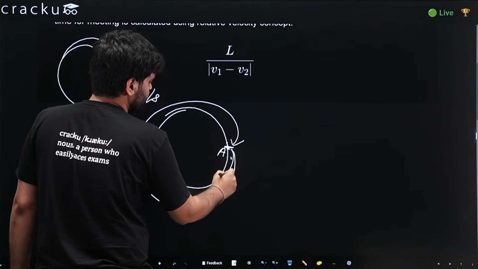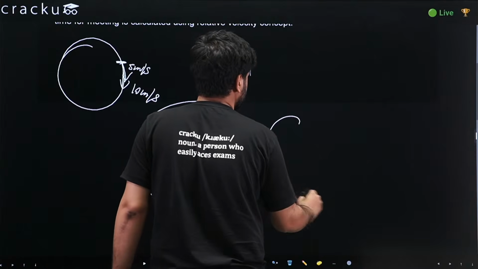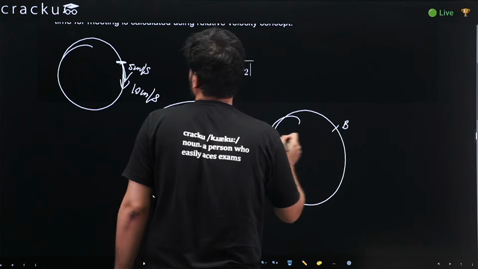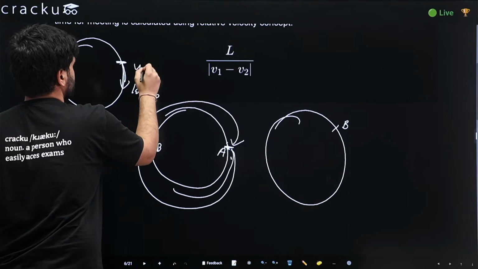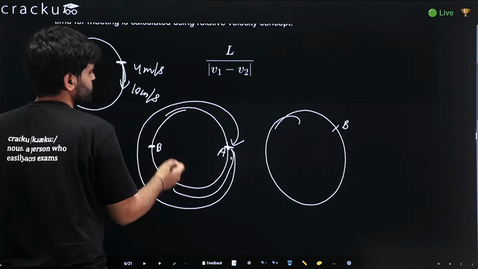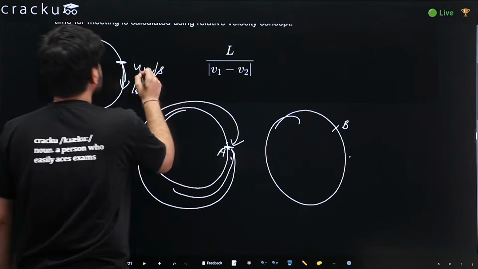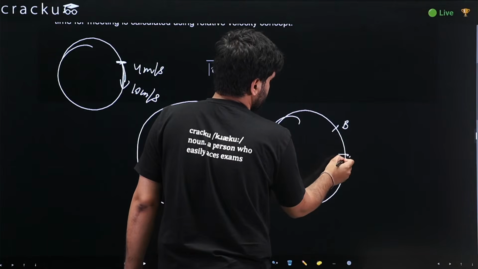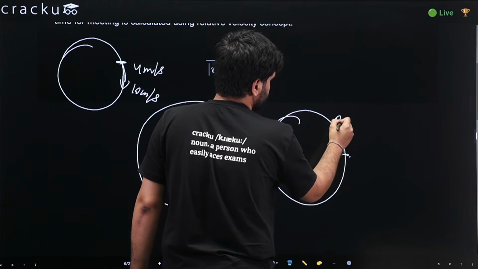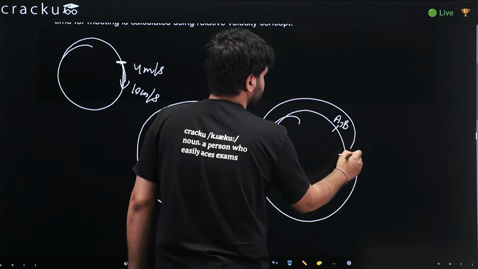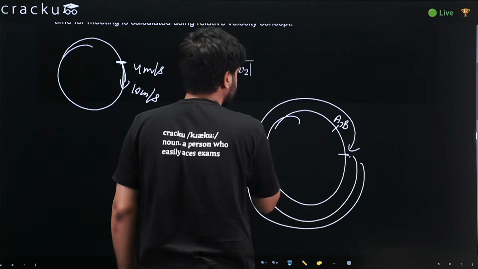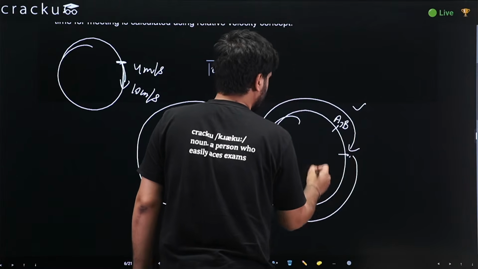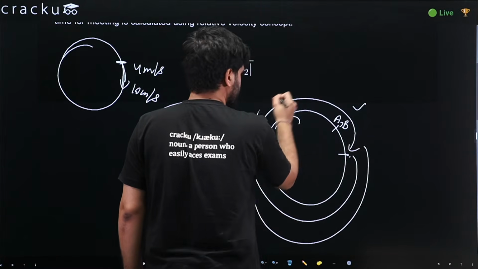Now I will chase him, and let us assume that I catch him somewhere around here. Let this speed be 4 meters per second. If it is 5 meters per second, then I will catch him at the starting point. So if I catch him here, can I say that I completed one full lap, and then again I completed some portion of the lap till here? So what would be my total length covered?